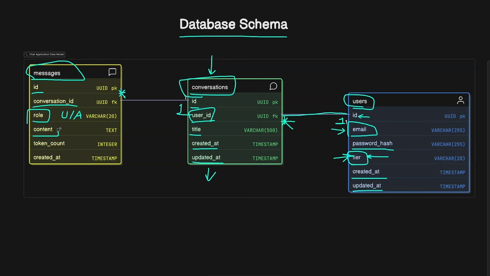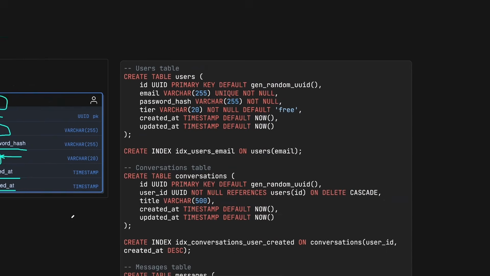Each message will have a content, which is the text or the media files that are attached to it. But in the requirements, we clarified that we are designing for text only. So let's say this is a text field. And then we will have the token count, which is how many tokens this message consumed. This might be needed later for showing an invoice, or if you're using something like Cursor's model, where you show the conversation history and how many tokens each message consumed, you will need to also store the token count in the message. And then some more metadata, like when this message was created and so on. So that is how this looks at a high level.